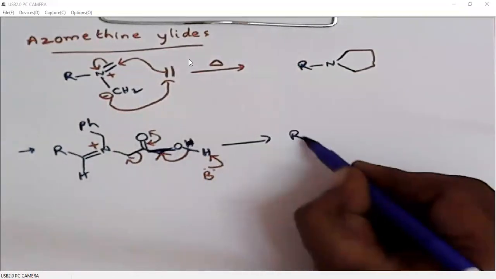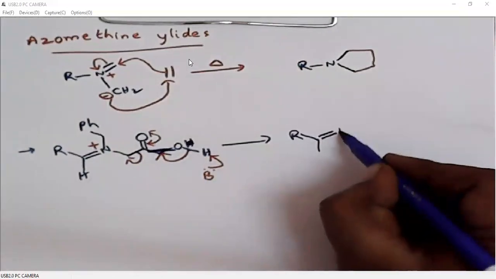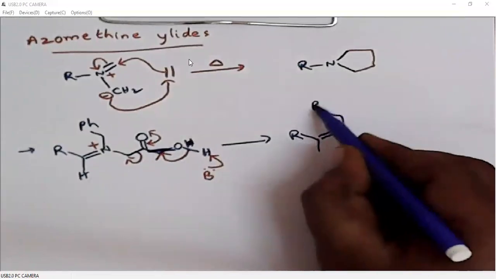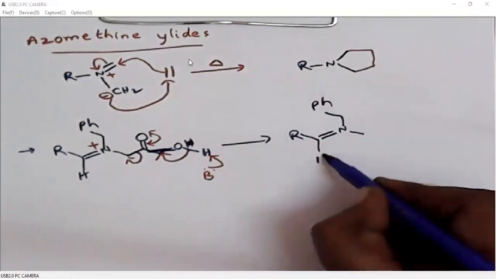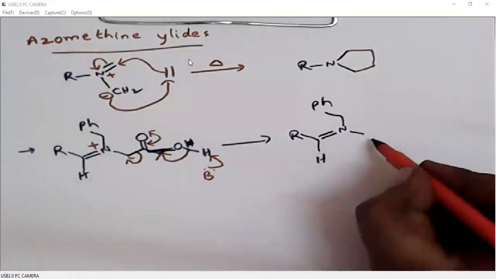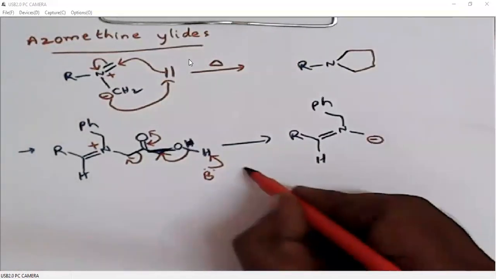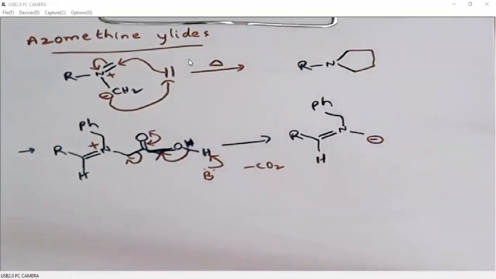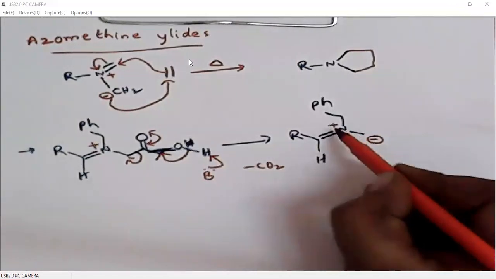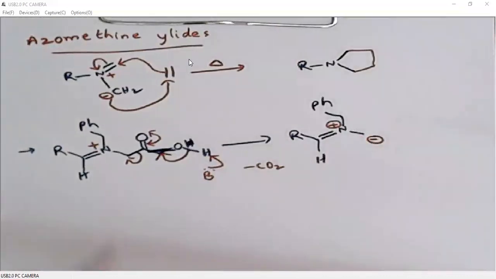So what is the product here? The product here is essentially an azomethine ylide. So this is the azomethine ylide, formed by decarboxylation. So this is how we will generate it.